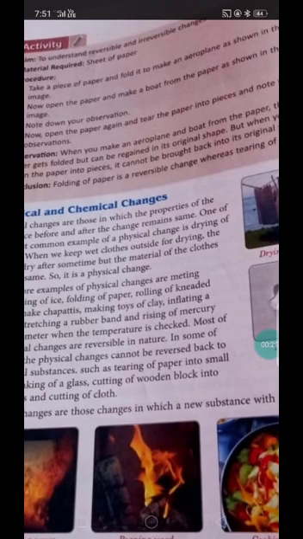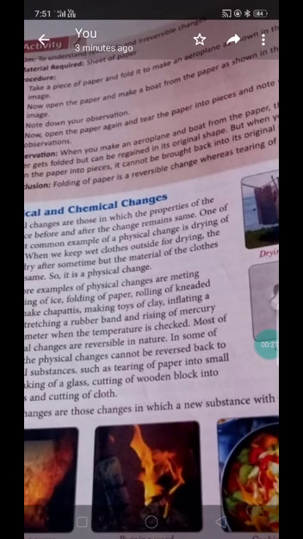Now fold it again to make a paper boat, as given in your book. When you open the paper boat, the paper is again the same size. So folding of paper is a reversible change. In other words, the change that occurs during the folding of paper can be reversed.